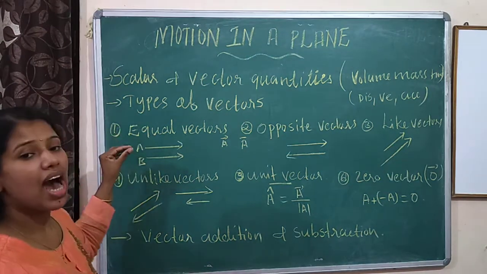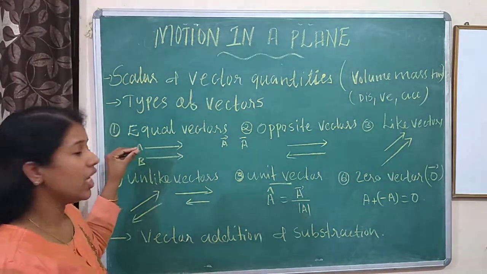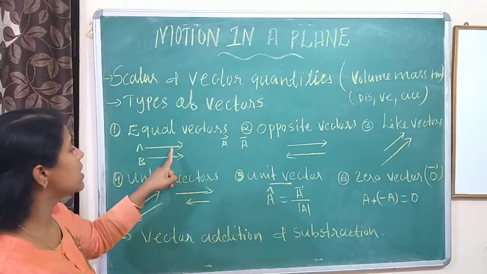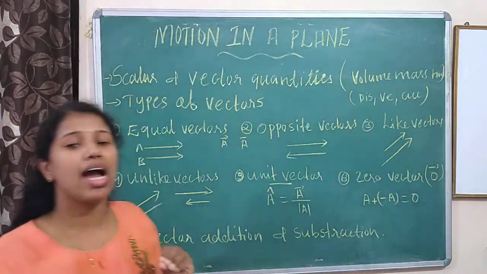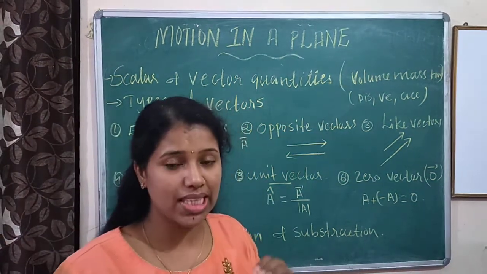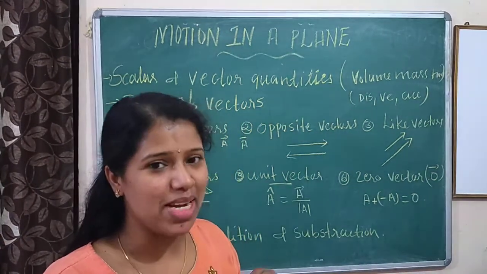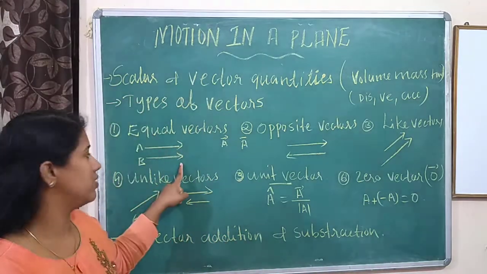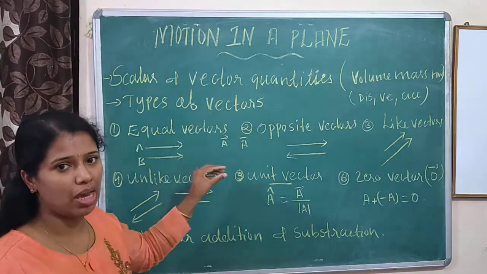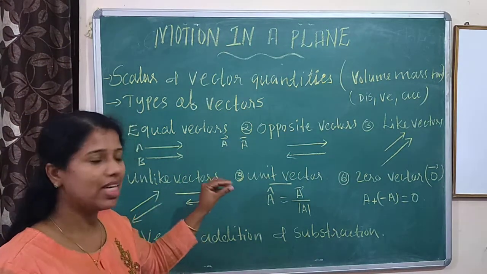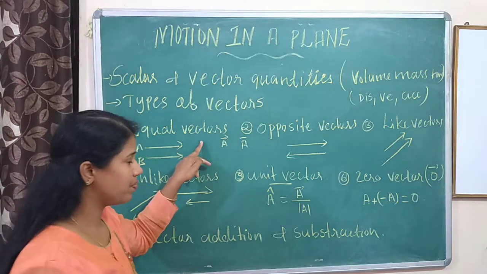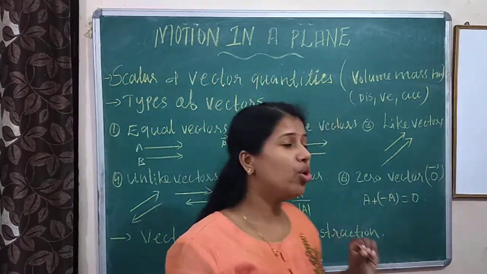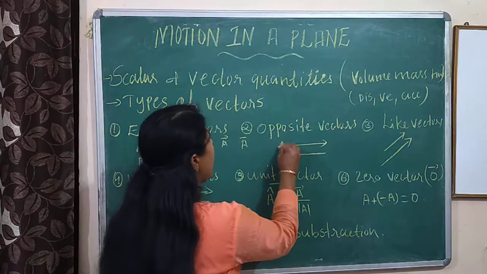Two vectors are said to be equal when they have the same magnitude and the same direction. Here maybe 5 cm, and here also 5 cm. Direction also same, towards east and towards east. That is equal vectors.